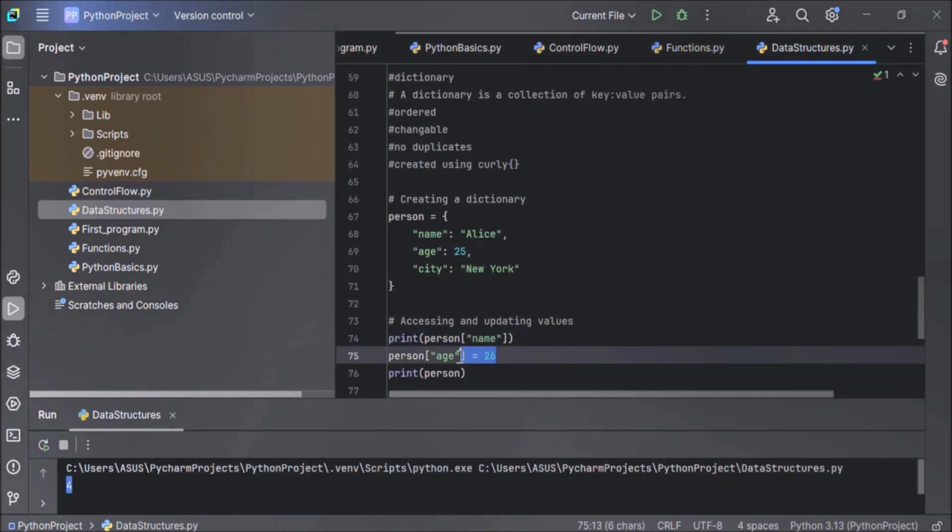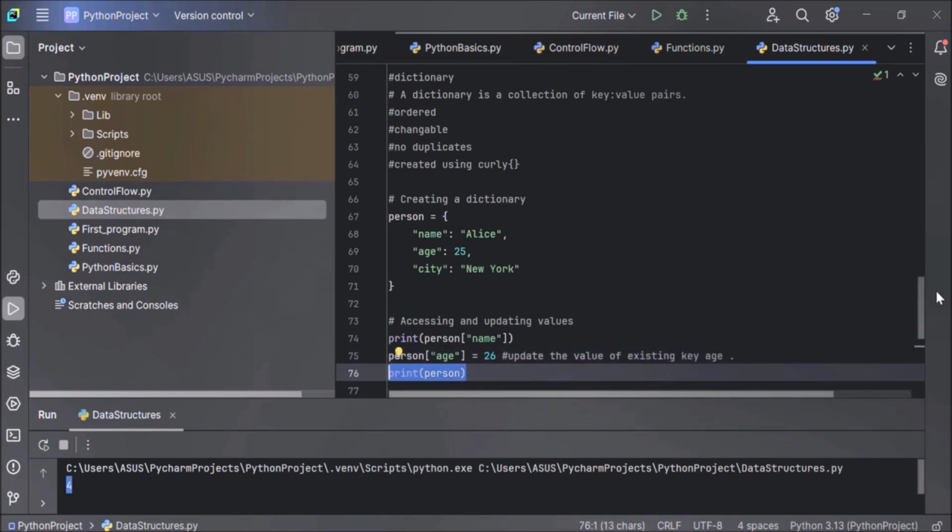Now next we are updating the age key. Person dictionary age key to a new value 26. Again we are using square brackets to access the key. In this statement, person's age will be updated with the new value 26. Let me write it here: update the value of existing key age. And after that, we are printing the person dictionary.